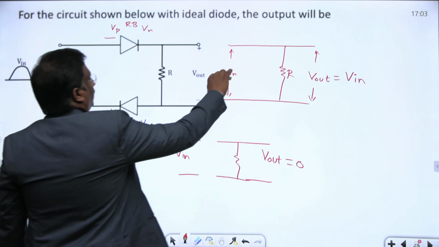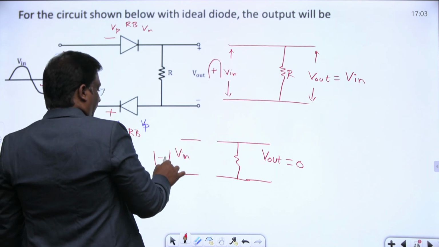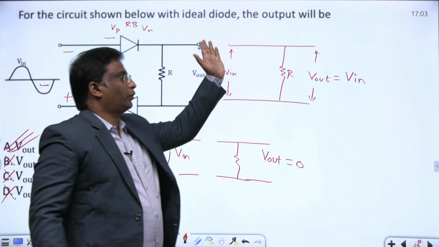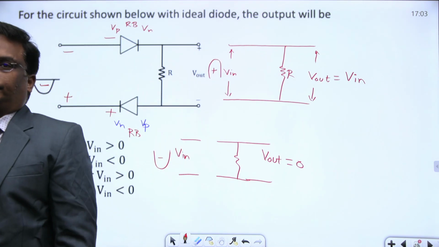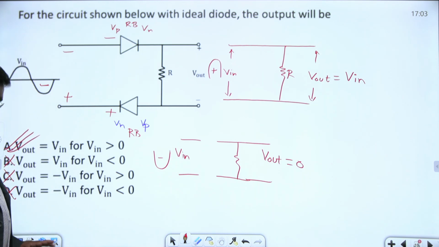For positive voltages, V out follows V in, and for negative voltages, it is 0. Now try to answer. V out equals V in for V in greater than 0, and V out equals V in for V in less than 0, this is wrong. V out equals minus V in, wrong. V out equals minus V in, wrong. This is the right option: V out equals V in for positive values of input voltage. Completed, everyone? Next question.